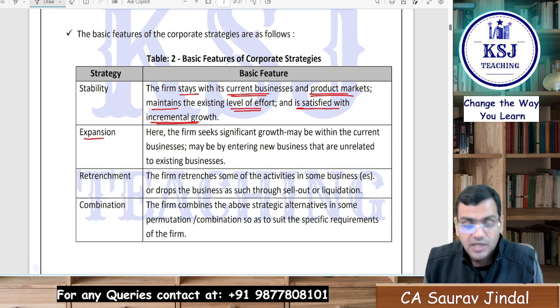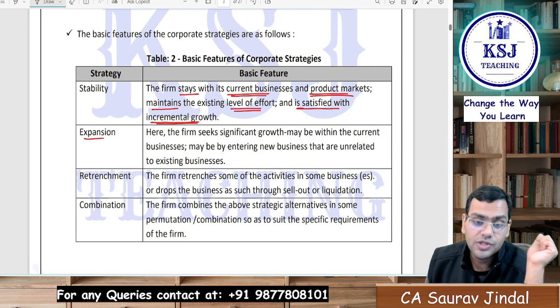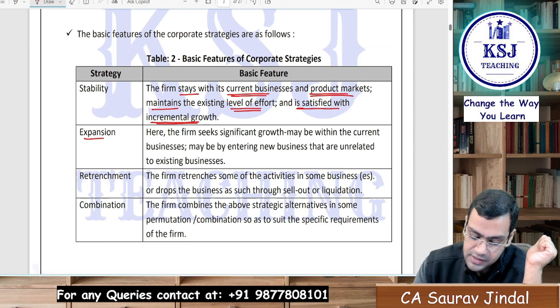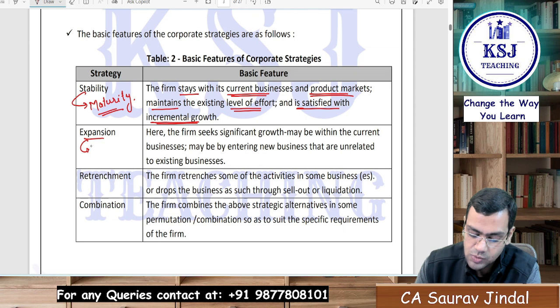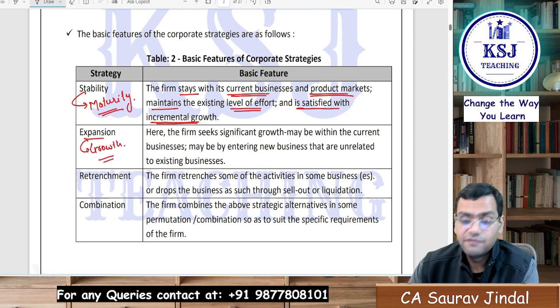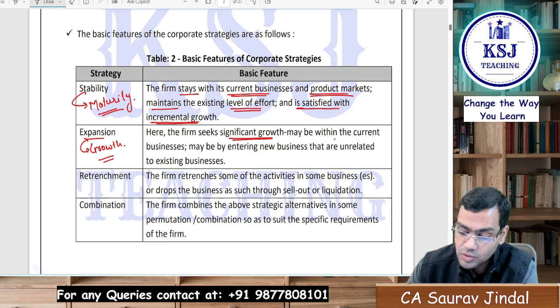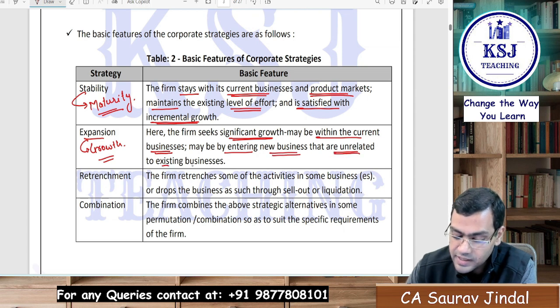Expansion. Expansion means here the firm is in the growth stage. Stability takes place when the business is in the maturity stage. Expansion will take place when the business is in the growth stage, right? Here the firm seeks significant growth, maybe within the current businesses, maybe by entering new businesses that are unrelated to the existing business.